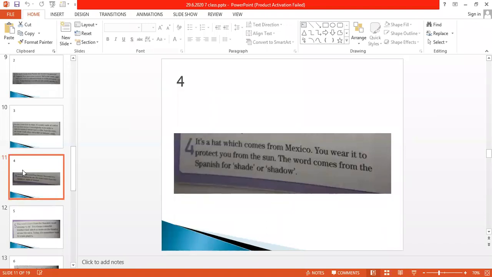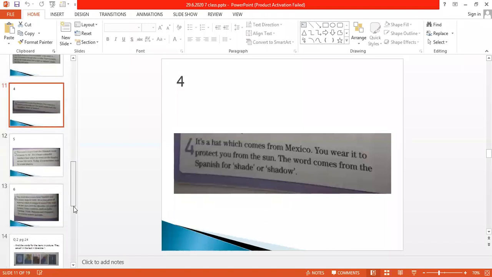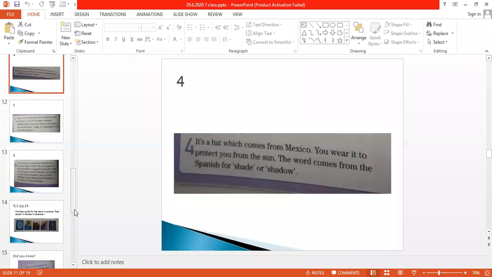It's a hat which comes from Mexico. You wear it to protect you from the sun. The word comes from the Spanish for shade or shadow. Okay, you can write the answers. While you are writing the answers, please mark on the answers also that this is number one, two, three, four, five, or 6. Okay, so please write your answers.